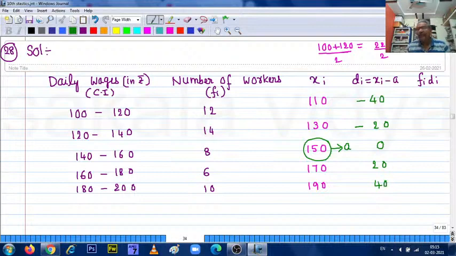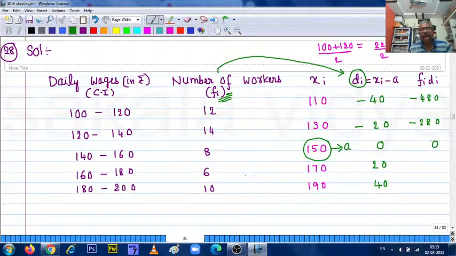Now what shall we do here? Fi into di. This fi should be multiplied with the di value. 12 into minus 40 is minus 480. 14 into minus 20 is minus 280. 8 into 0 is 0. Then 120, and 40.